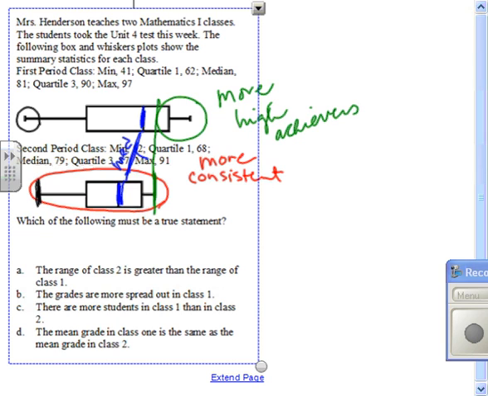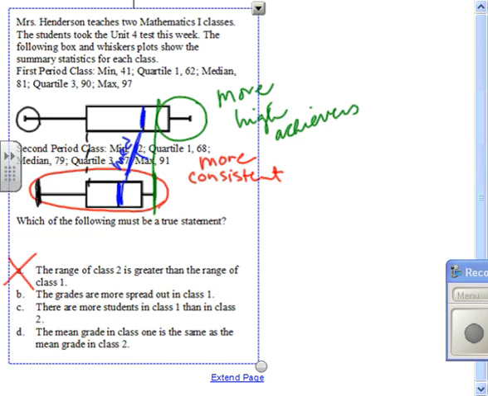So, the question I guess is, let's look down here. By the way, Q1, it's the same. It appears to be very, very similar for both classes. So, which of the following must be true? A: The range of class 2 is greater than the range of class 1. No, in fact, it's exactly the opposite. Consistency means smaller range. So A is not the answer.